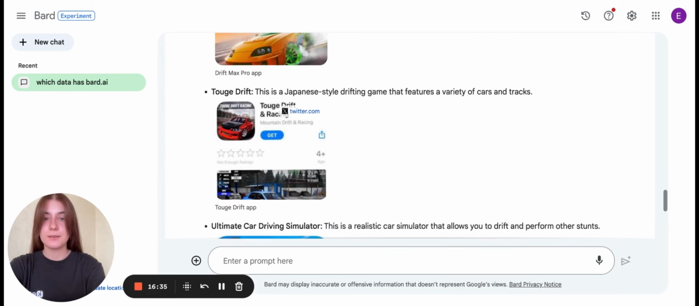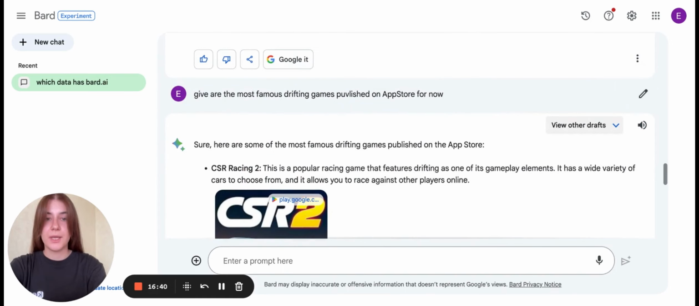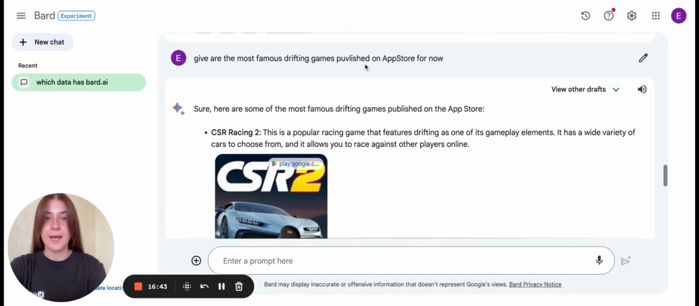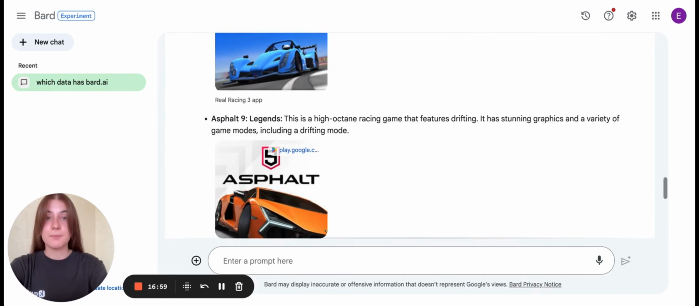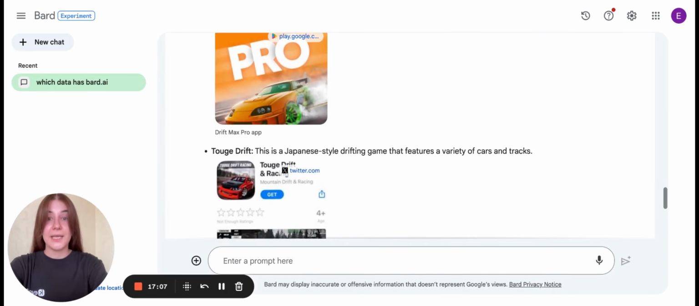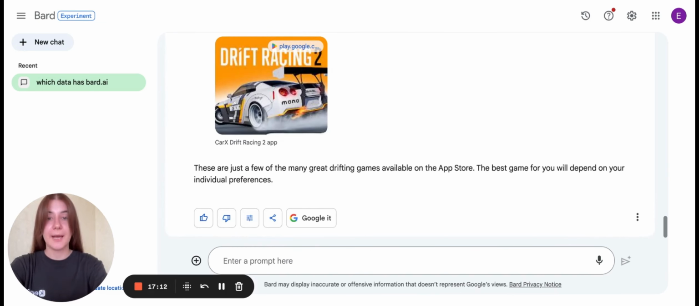Here, the situation is a little bit different, and as we may see, BERT doesn't pay any attention to the fact that we asked to provide applications published on App Store. It provides the names and a short description of the application, but the links go to Google Play as well. Maybe it is connected with the fact that BERT is developed by Google, and it is for sure connected with this fact. So it has no possibility to go and check the App Store.